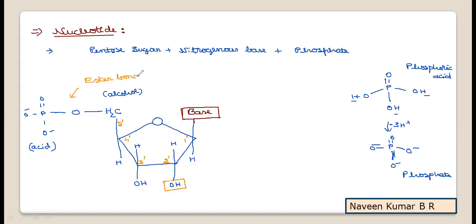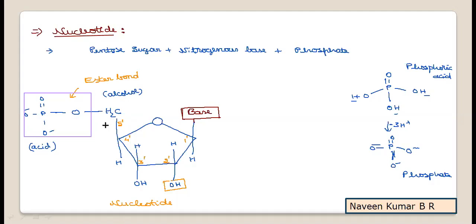and with the formation of this ester bond, a base is attached to the pentose sugar and a phosphate is attached to the pentose sugar. Hence, the pentose sugar is the main basic component, which is linked by a base and a phosphate, and the resultant structure is called a nucleotide. Here the phosphate group is attached. The base linked with a phosphate is considered a nucleotide. You need to practice how a nucleotide is formed.